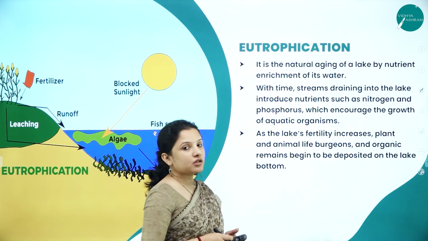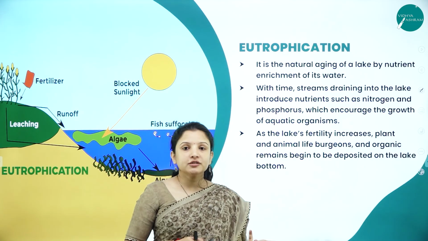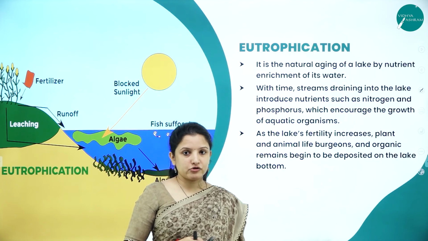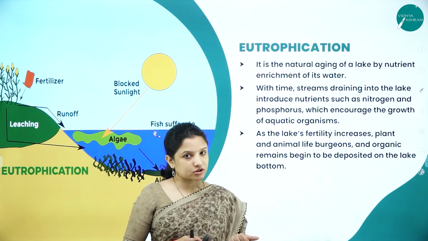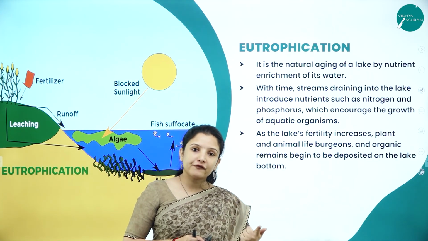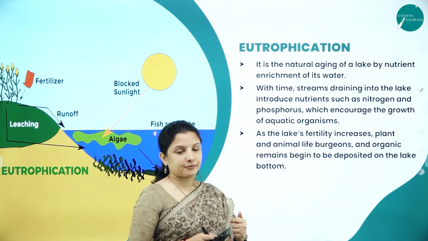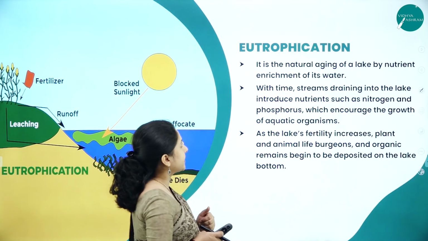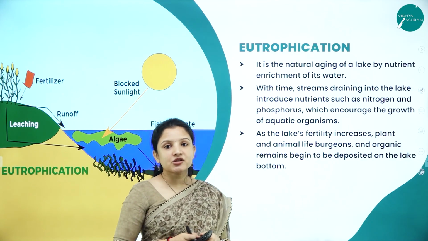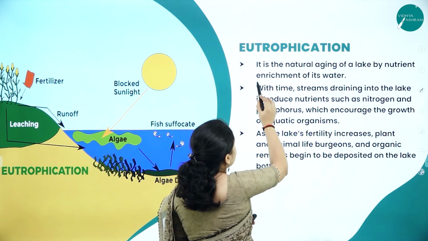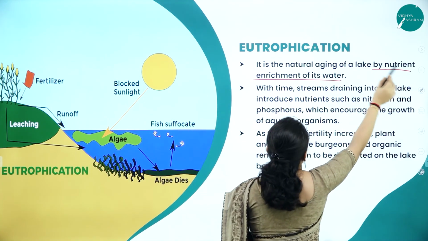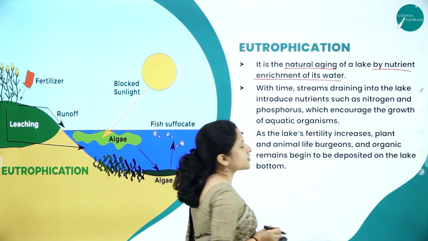So eutrophication is also one of the causes. It is caused because of water pollution itself. So biomagnification is caused because of water pollution. Eutrophication is also caused because of water pollution. What is eutrophication? Let us look into it. It is the natural aging of the lake by nutrient enrichment of its water. So what is eutrophication? Natural aging.